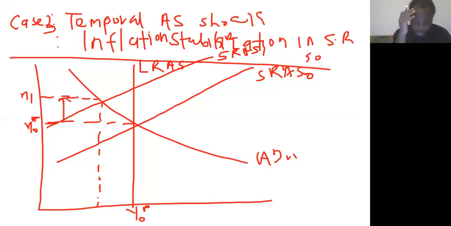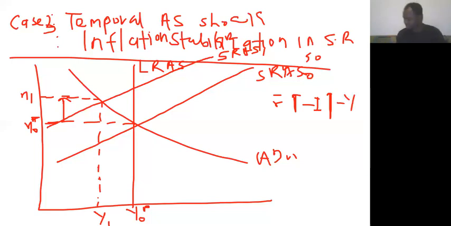So what the central bank has to do is use monetary policy to bring this inflation back to 0, right? It is only when you buy more that inflation goes up. So what the central bank can do is tighten monetary policy, in the sense that the central bank should increase the autonomous R, right? So when the central bank increases autonomous R, we have Y1 here. Once the central bank introduces autonomous R, what happens to investment? It falls. Once investment falls, output will fall and the AD will shift downwards, right?